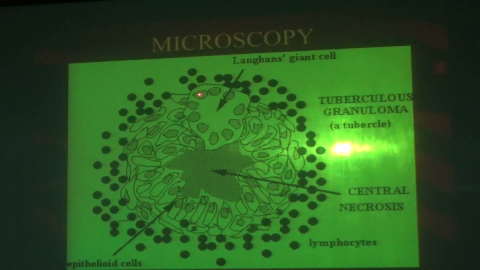We will call it a tubercle also. Sometimes they will have a Langerhans giant cell. This is the Langerhans giant cell. This is one of the classical features of tuberculosis. What is a Langerhans giant cell? This is the lymphocytes. This is the granuloma. This is the Langerhans giant cell. What is a Langerhans giant cell? It is a giant cell. It's a type of giant cell.